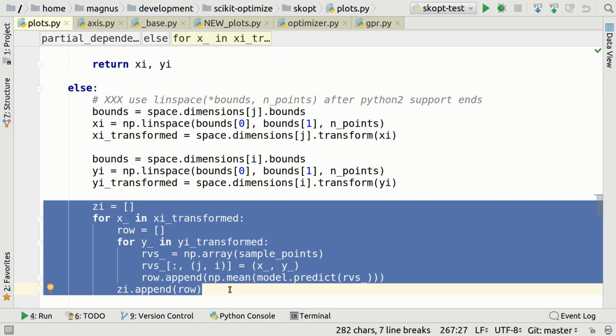Another thing is that it's generally a bad practice of adding to lists like this. This is a dynamic list, which means that it grows as you add elements to it. And the way this is implemented is that to avoid having to allocate a whole new list every time you add a new element, it allocates a lot of extra elements every time it needs to grow it. So it only needs to grow the list once in a while.